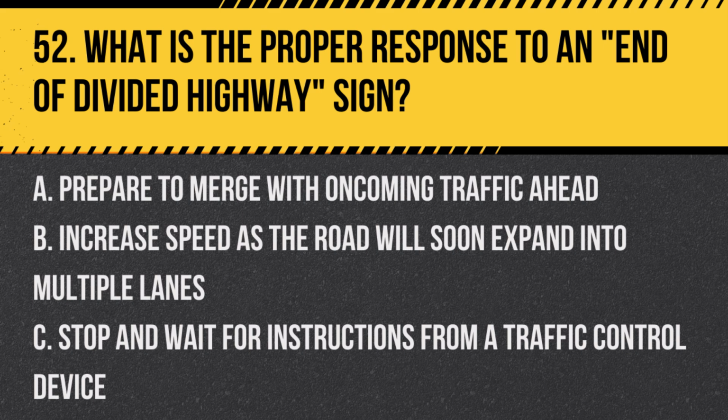Question 52. What is the proper response to an end of divided highway sign? A. Prepare to merge with oncoming traffic ahead. B. Increase speed as the road will soon expand into multiple lanes. C. Stop and wait for instructions from a traffic control device.